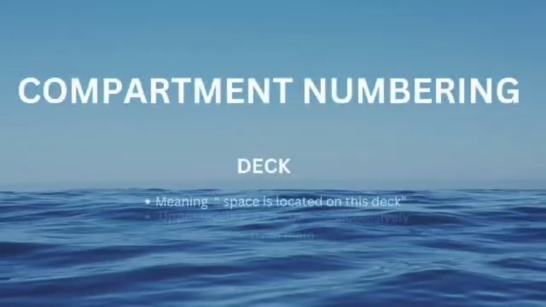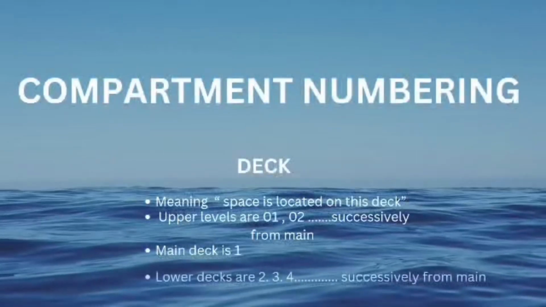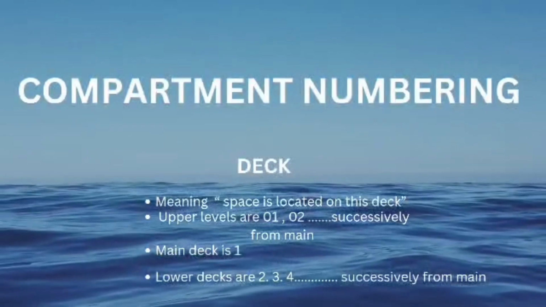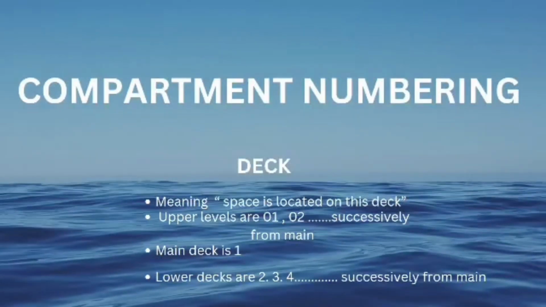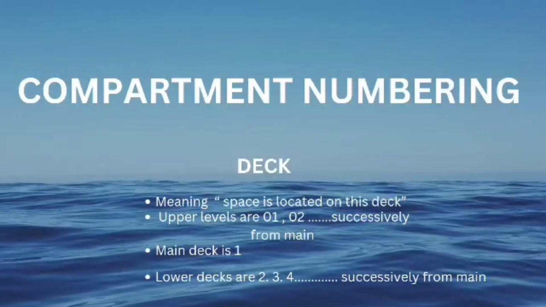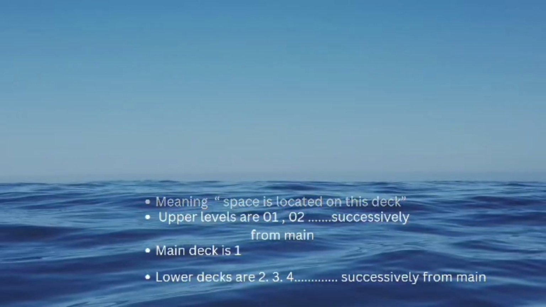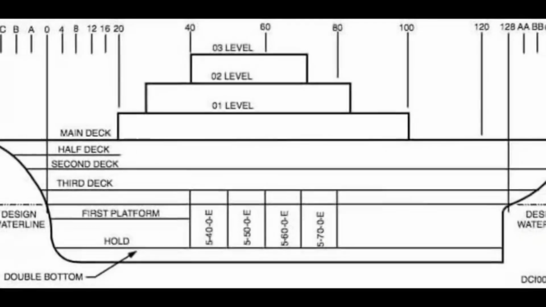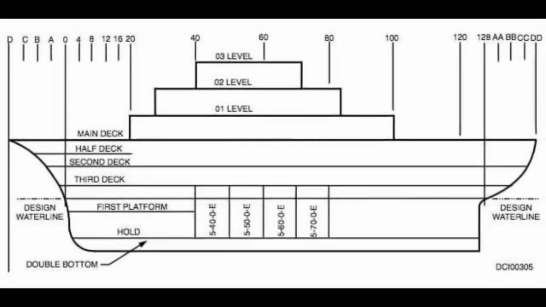Compartment numbering: deck number, meaning the space is located on this deck. Upper levels are 01, 02 successively from main, where the main deck is 1. And lower decks are 2, 3, 4 successively from main. This picture shows part of the compartment numbering.